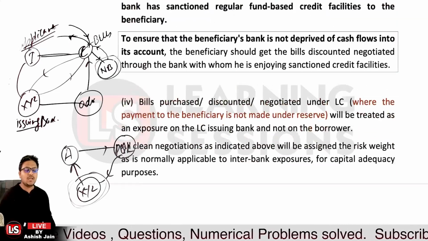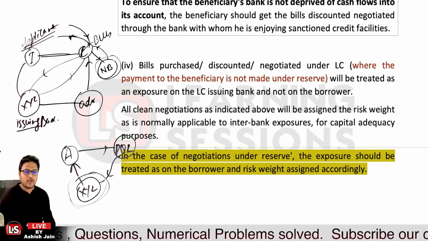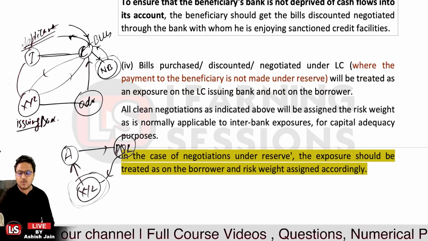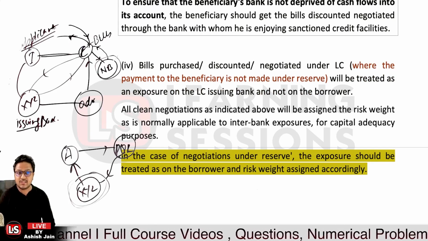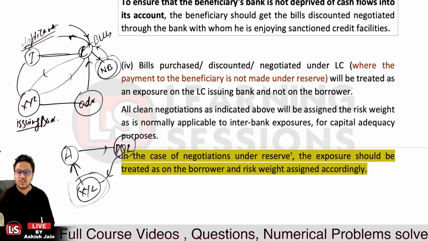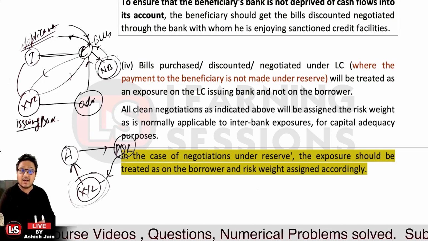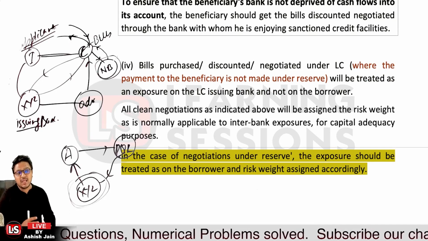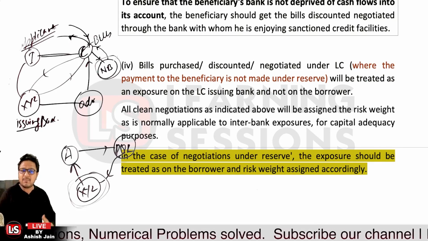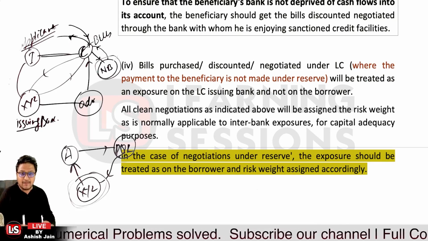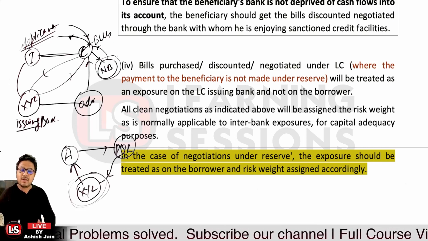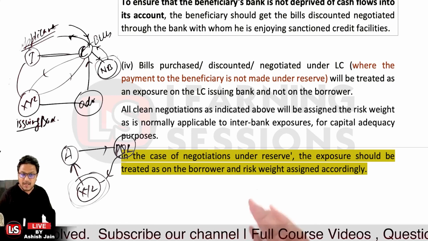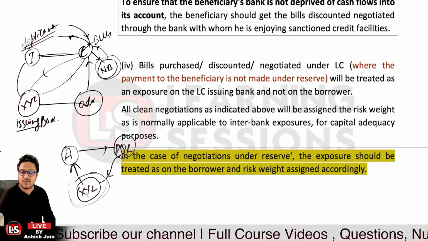Okay. Then it is related to the fourth point. It says if the bills are purchased, discounted or negotiated under LC and the payment to the beneficiary has not been made under reserve. Now what do you mean by payment not made under reserve? It means if there is a non-compliant presentation by the beneficiary, the payment will be returned, and the payment will be repaid by the beneficiary if there is non-compliance related to the same.